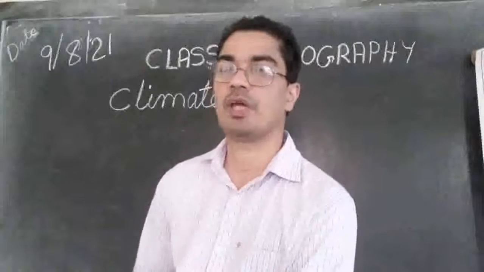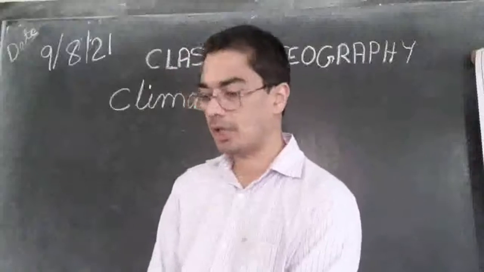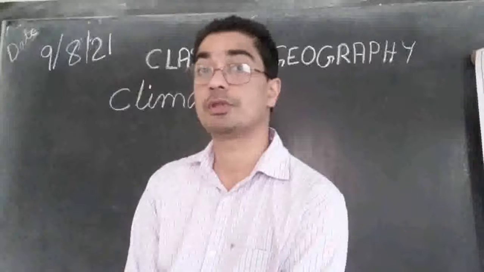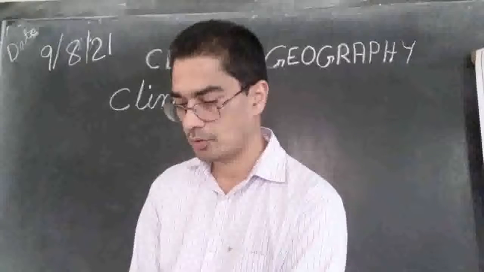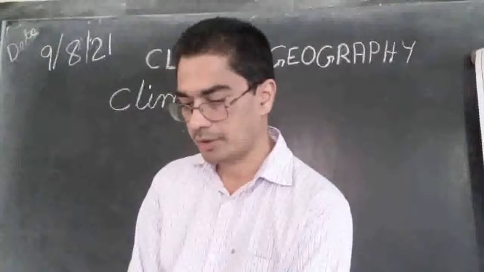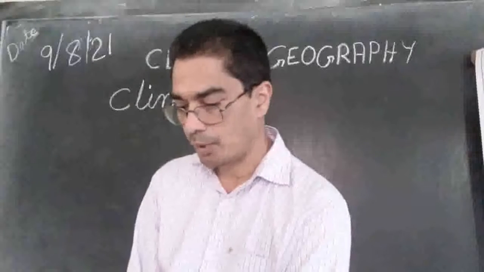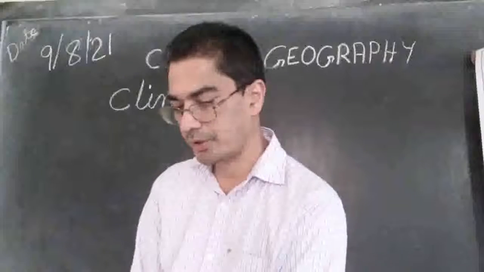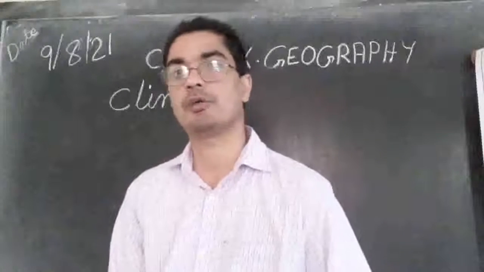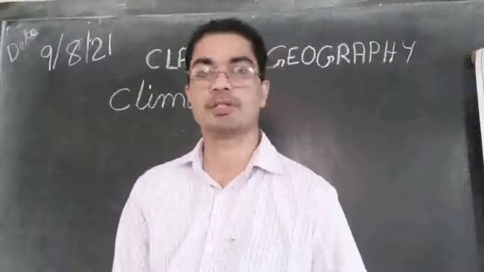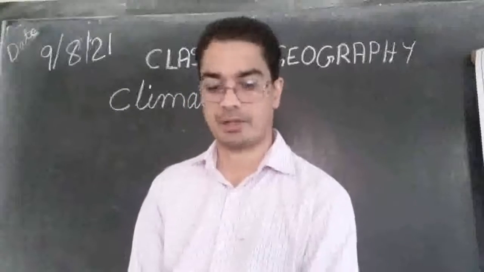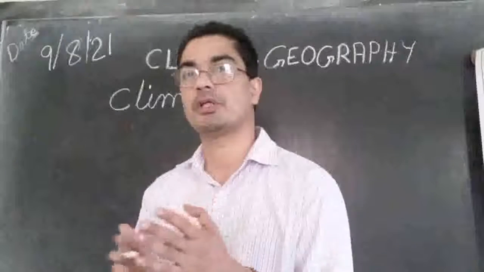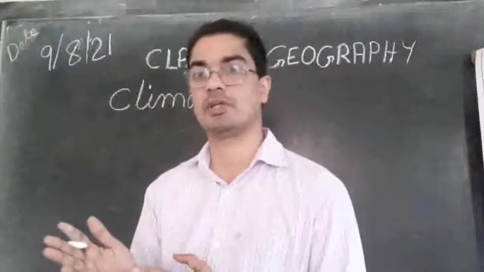Monsoon refers to the seasonal reversal in the wind direction during the year. So we call it monsoon. It is based on the reversal of the wind direction. The direction the wind was blowing is changed during this season.